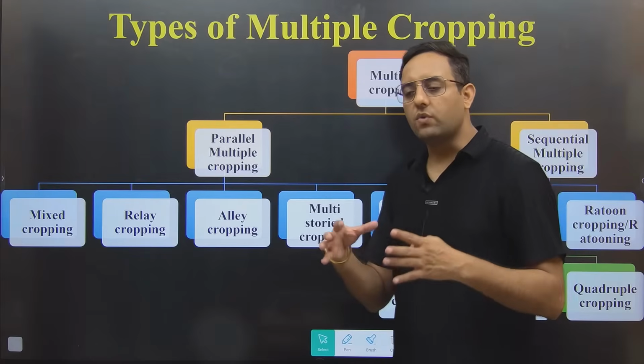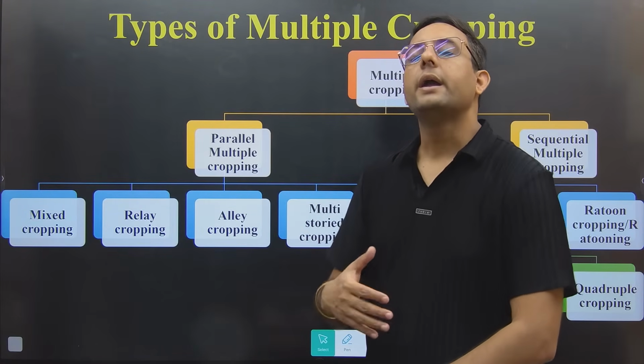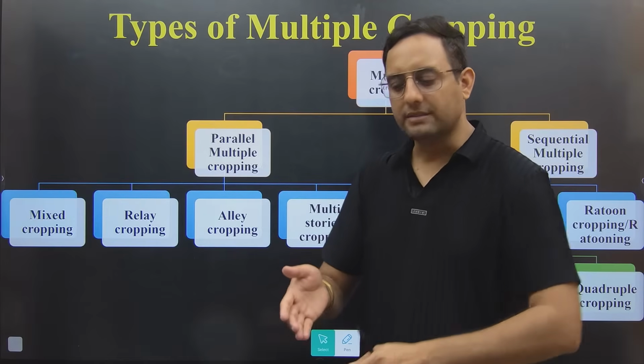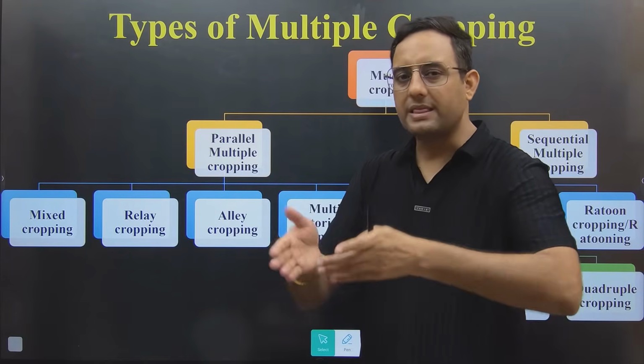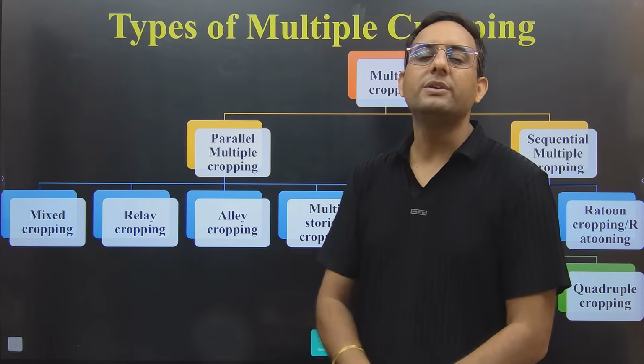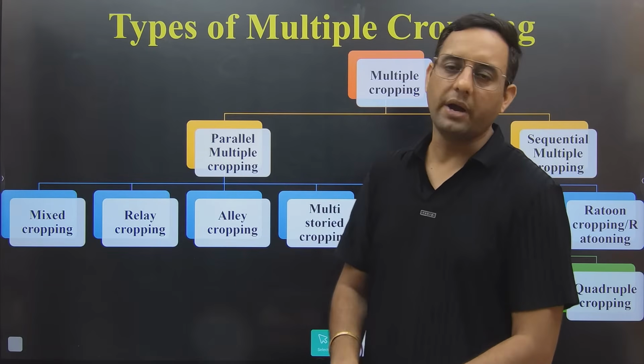Intercropping means when we are following a fixed pattern, because generally intercropping is known as row intercropping. Row intercropping means when you are growing crops in the rows and space in between the rows, one more crop will be sown in that space, then it is known as intercropping or called row intercropping.